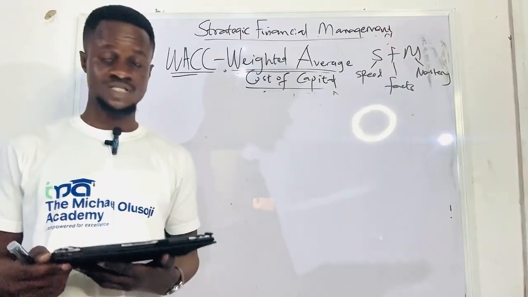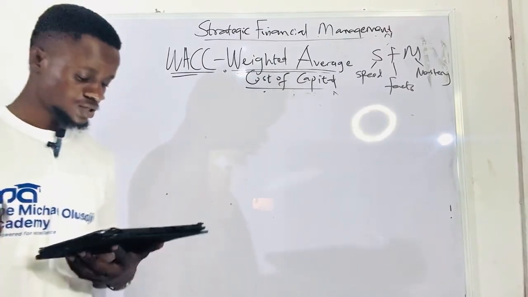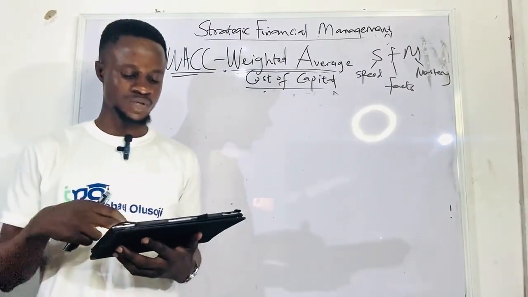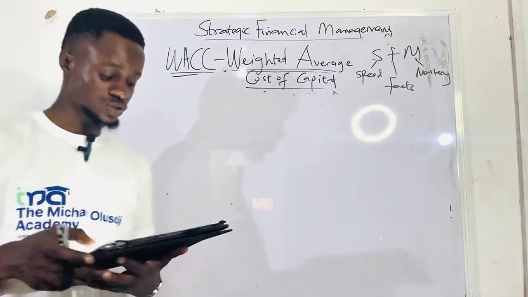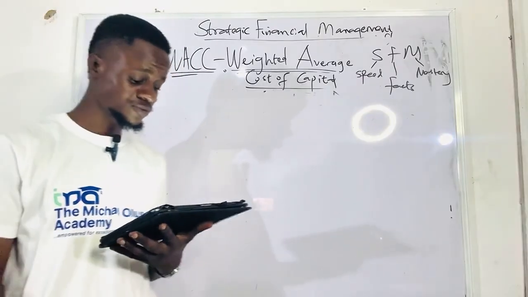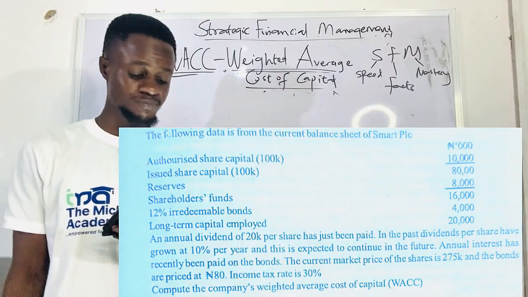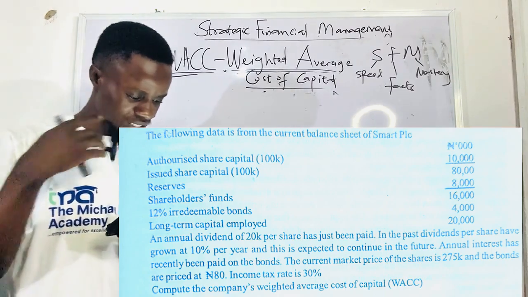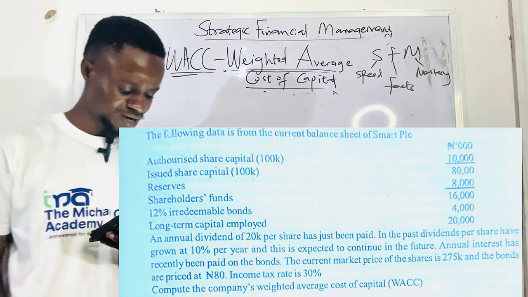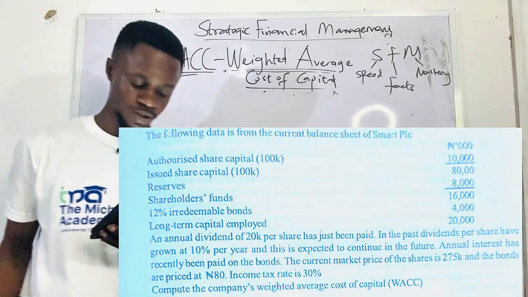So I want us to solve the second question, right? I just saw this particular question somewhere and I feel it's important we just try to attempt the question. Here, the following data is from the current balance sheet of Smart PLC. So we have all those information. An annual dividend of 20k per share has just been paid.